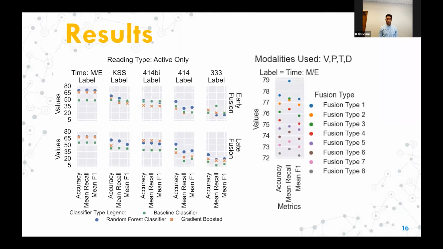Here, we demonstrate the results from early and late fusion, with early fusion reaching about 71% under the time label. Metafusion achieves the best performance compared to previous results with 77% accuracy and 79% recall.